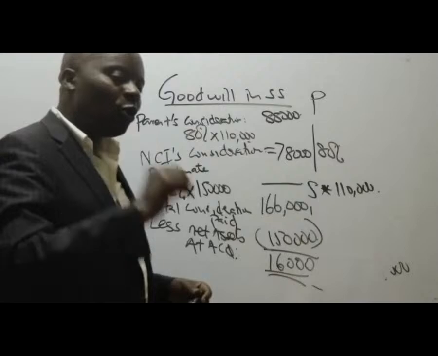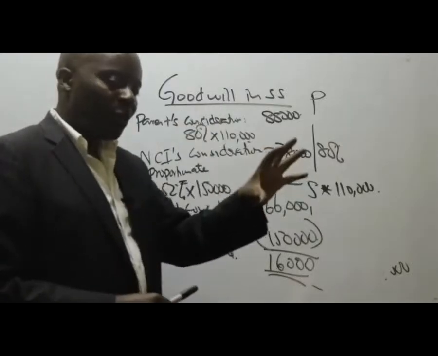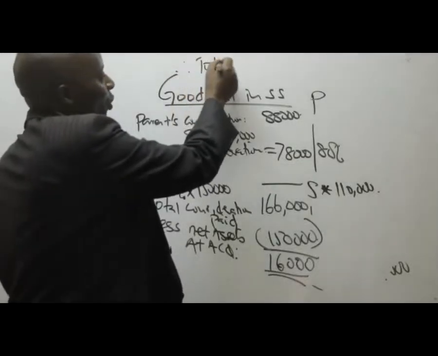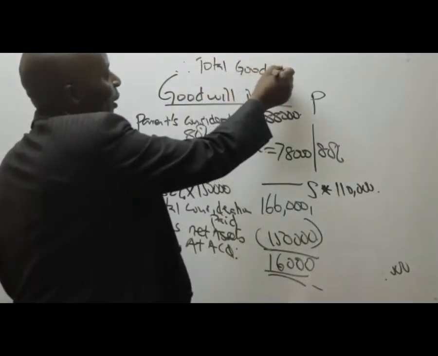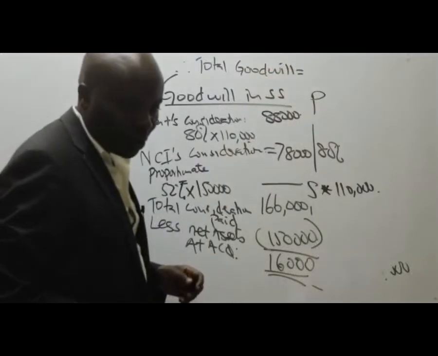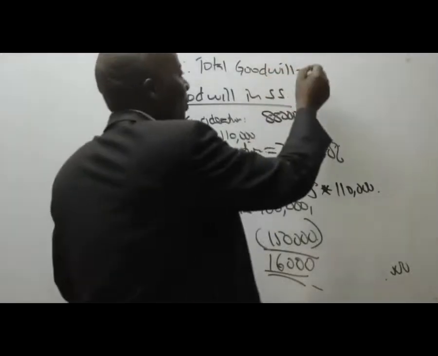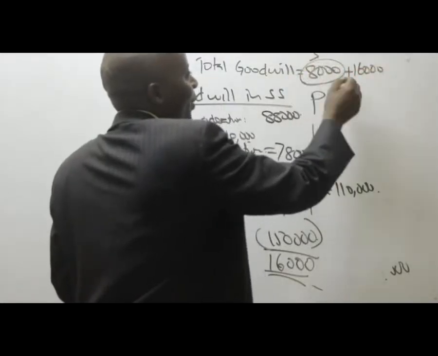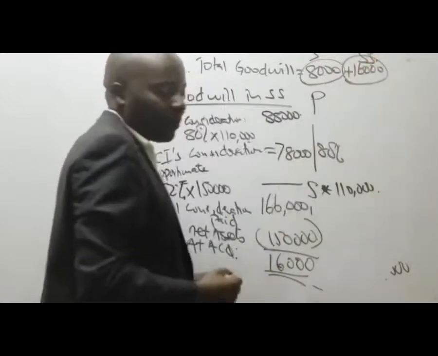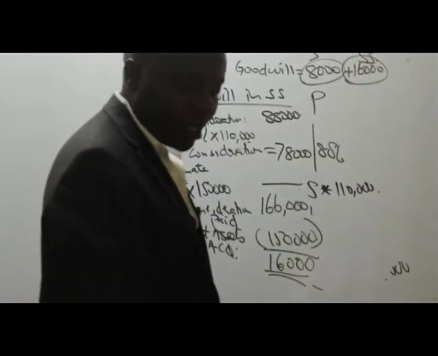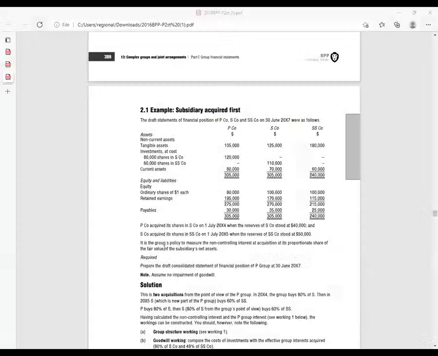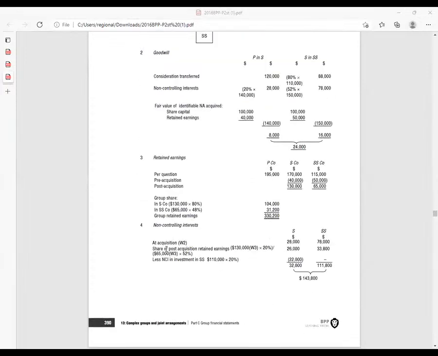And therefore, the total goodwill which I'll take to my group statement of financial position will be the sum of the two: 8,000 plus 16,000. This is the goodwill of S. This is the goodwill of SS. That's how they got this figure of 24,000.